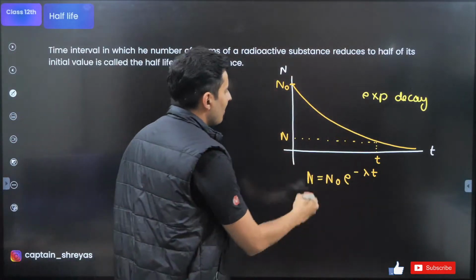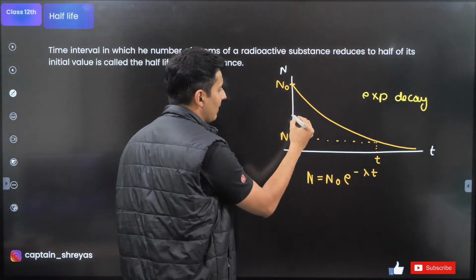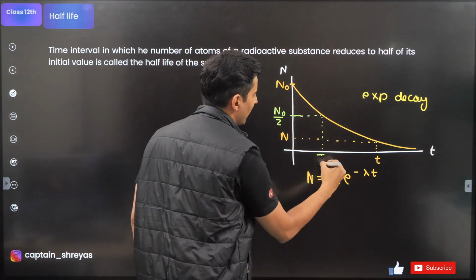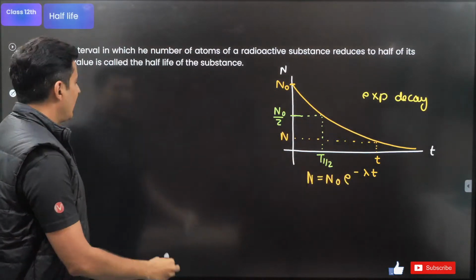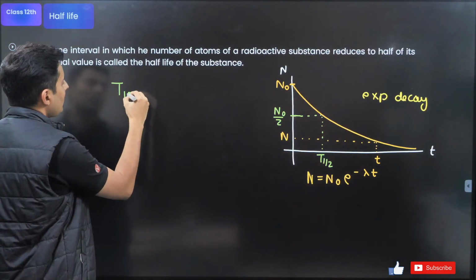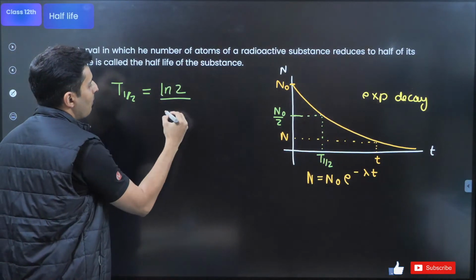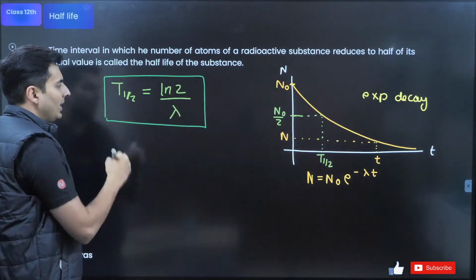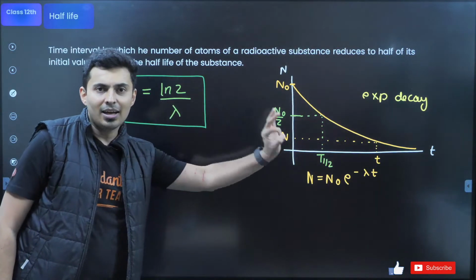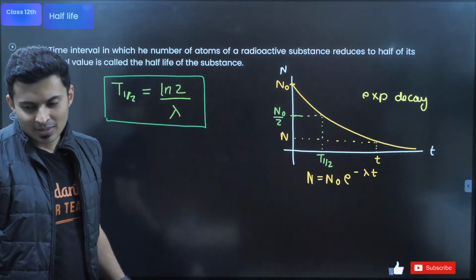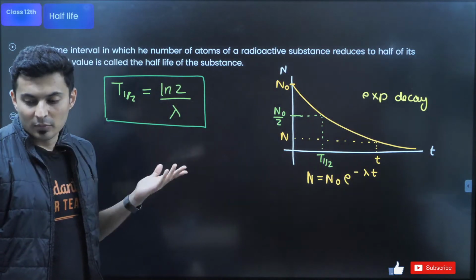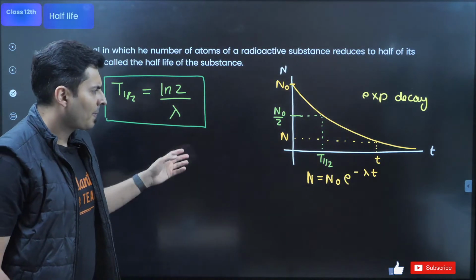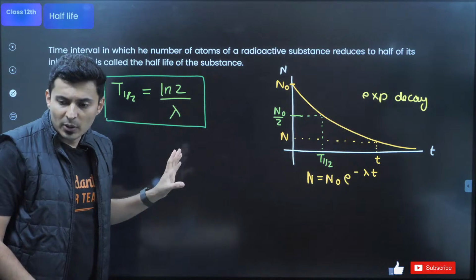Now, if I ask you, at what time will the sample become half? So basically, when will it become N naught by 2? That time is called the half-life of that sample, and that half-life is ln2 by lambda. Very important formula. ln2 by lambda is the half-life of any radioactive element. As simple as that. Yes, you can put the value of log of 2 as 0.69 approximately. That can simplify your calculations as well. Everybody clear about this?